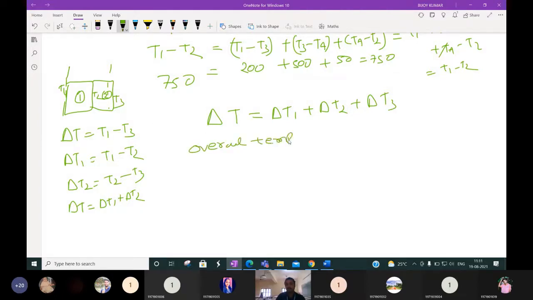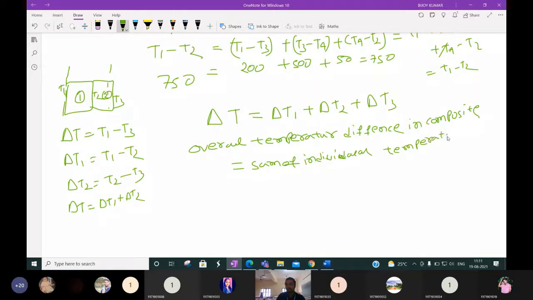Overall temperature difference in a composite wall is equal to the sum of the individual temperature drops in the individual walls. Okay.